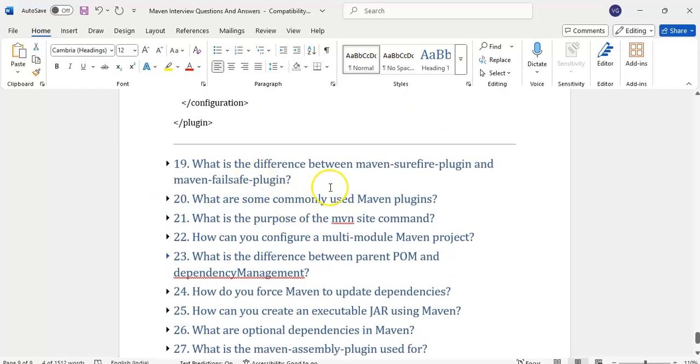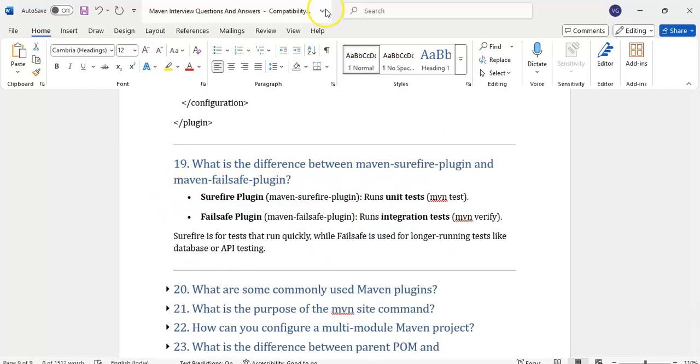What is the difference between the Maven Surefire plugin and the Failsafe plugin? The Surefire plugin is used to run the unit test cases. If you give mvn test, it will run our unit test cases. The Failsafe plugin is used to run the integration test cases. We will run it with mvn verify.